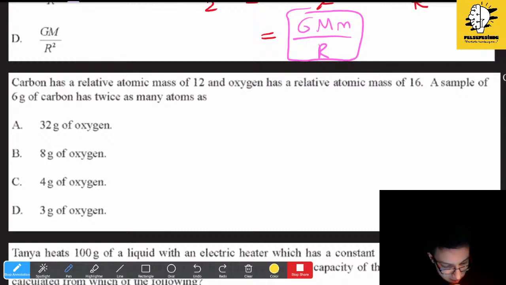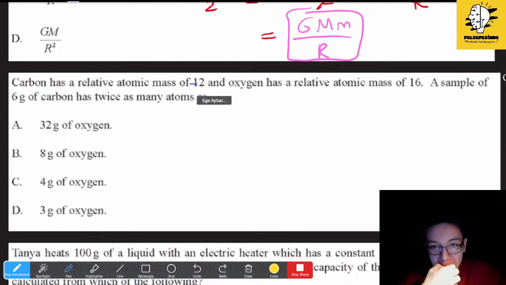Okay, let's solve this. It says carbon has a relative atomic mass of 12, and oxygen has a relative atomic mass of 16. A sample of 6 g of carbon has twice as many atoms as... So it talks about moles. So we know that it is 12.